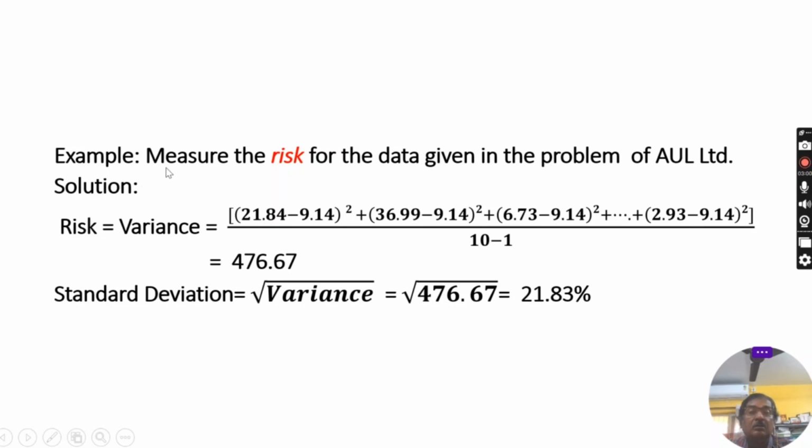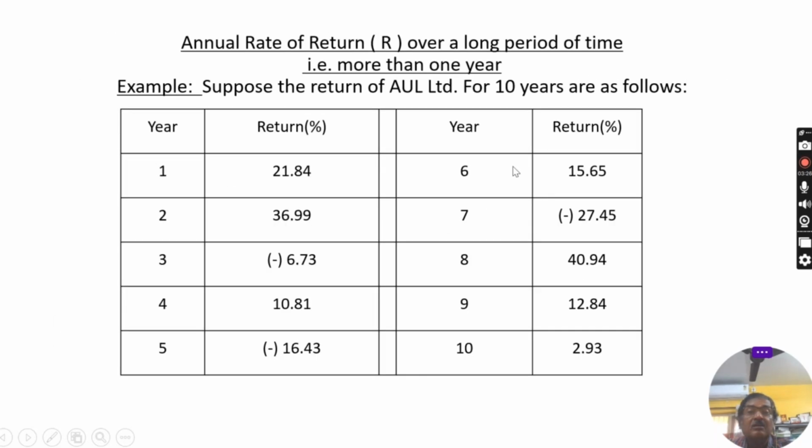Now, I have solved here one problem with the help of the data of AUL Limited, which I have already discussed. In the case of return, the same data is being used to find out the risk. I am again showing you the data for this. This is the data of AUL Limited. The 10 years' returns individually, year-wise returns are noted here, and you can compute it also. I have already shown how you will calculate year-wise return or any period return.